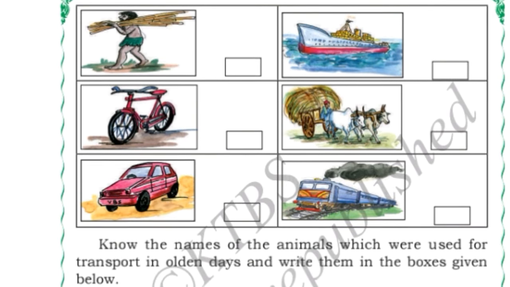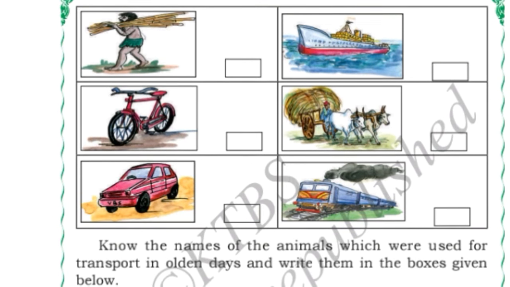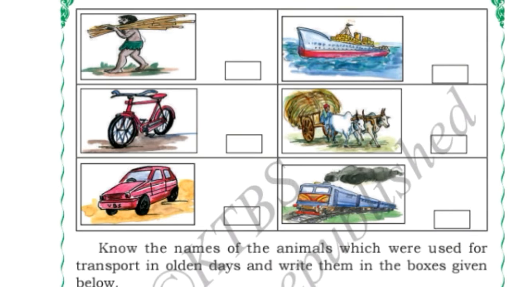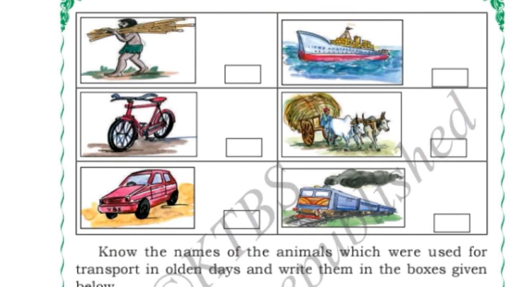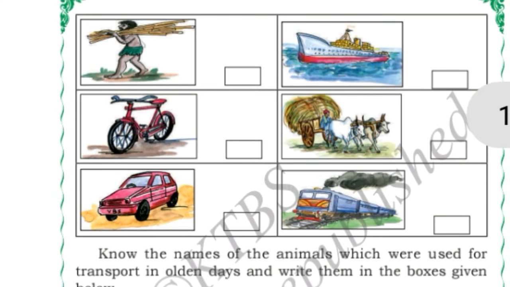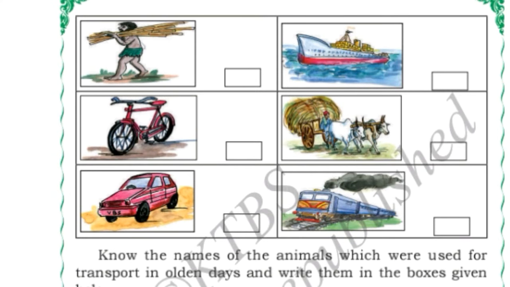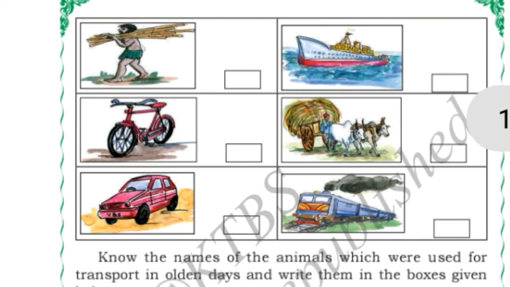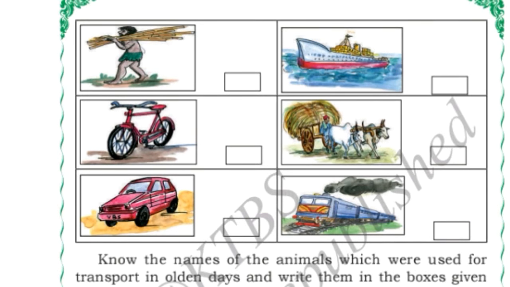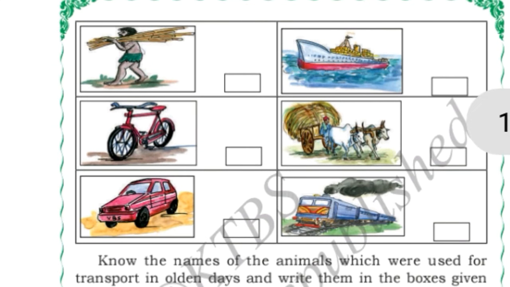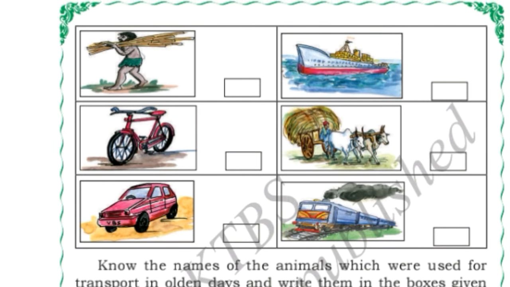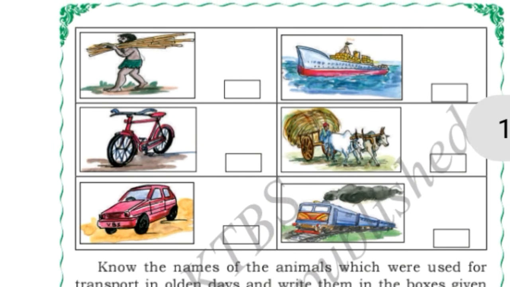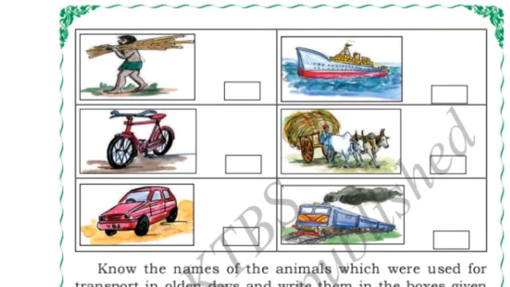Before the animals, first the man used to carry the goods from one place to another, right? Next they used the animals to carry the goods. Afterwards they made a cycle, which has no engine, and they used the cycle to move from one place to another place.